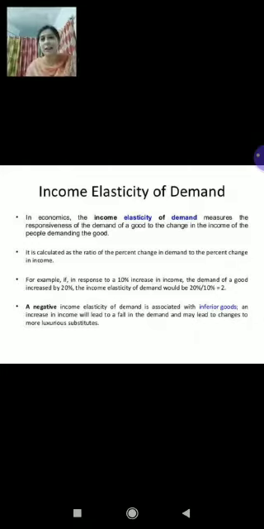It is written on the slide. In the last line you can see the negative income elasticity of demand is associated with inferior goods, and you can see a positive income elasticity of demand is associated with normal goods. Right children? Now which third case is left? Yes, zero income elasticity of demand.